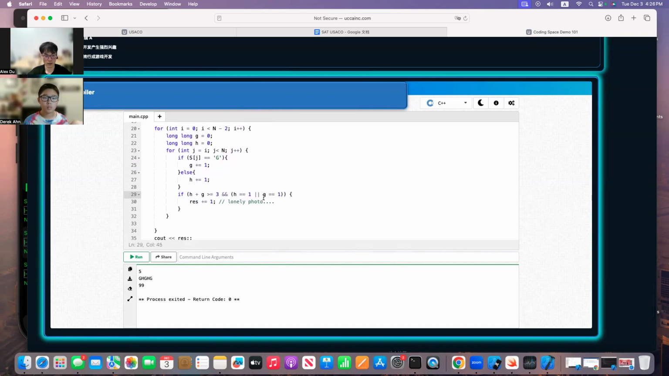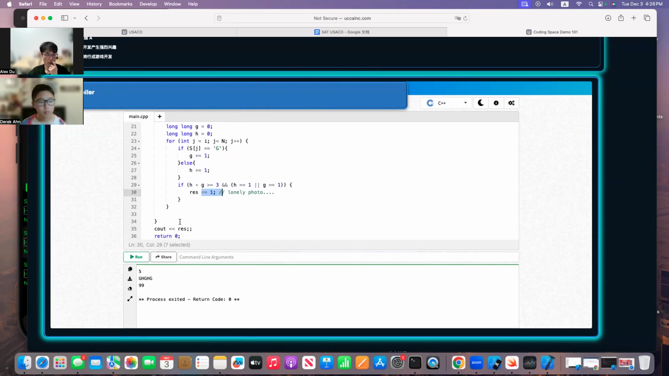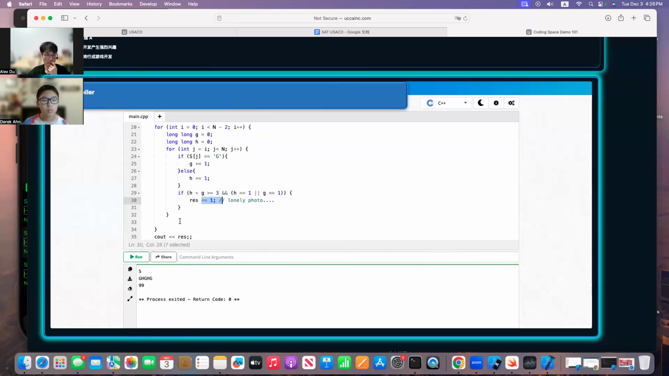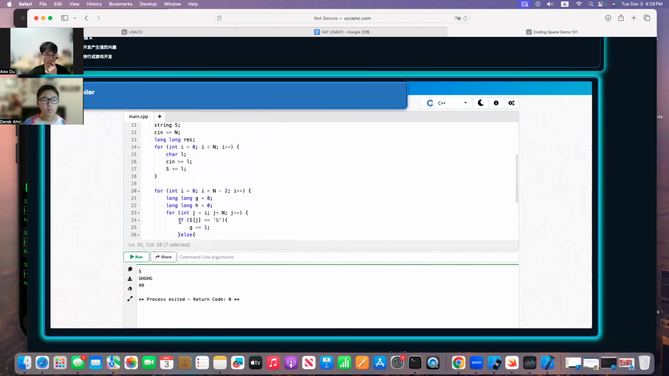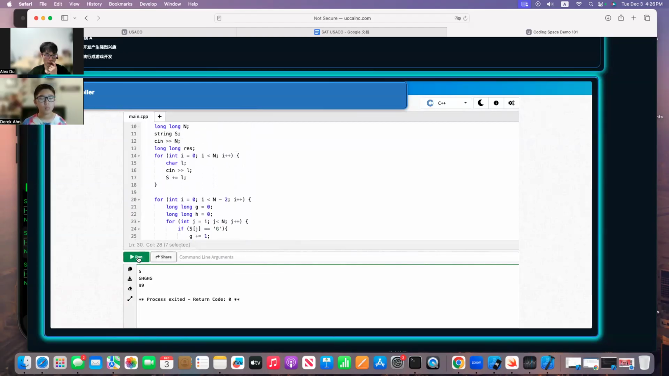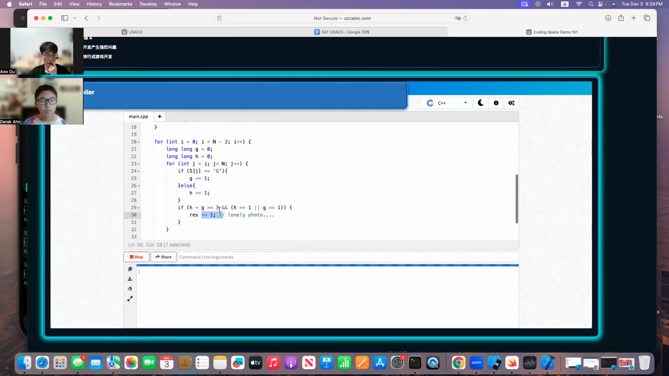G equals 1 here, right? And the G1 or, okay, so this one should be okay. And I reset this one, G plus 1, this one's 3. Return 0. Okay, so 5 here: G, H, G, H, G, H, G. Still 99.